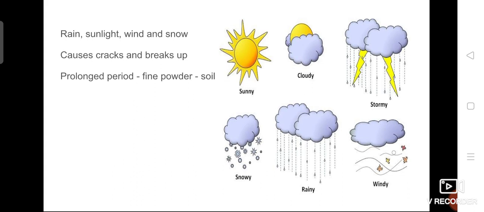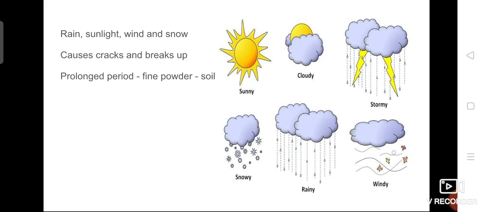Sometimes it is rainy, sometimes very hot, sometimes we find a pleasant period, and sometimes we get the autumn season and all. This is because of the different climatic changes. Here also it was given. Due to these different seasonal changes, the rocks are broken, and finally become small particles.